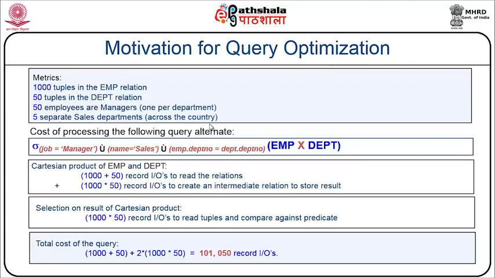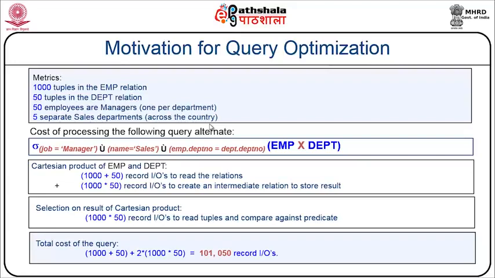Let us assume, as per my metric, 1000 tuples exist in employee relation and 50 tuples exist in department relation. Before I perform any specific task, the system will read how many tuples exist in department relation and how many tuples exist in employee relation.